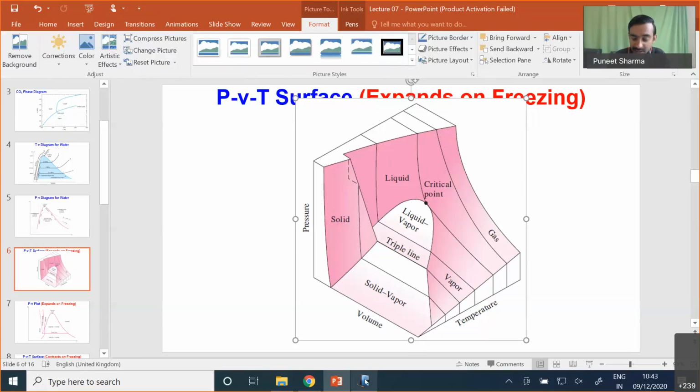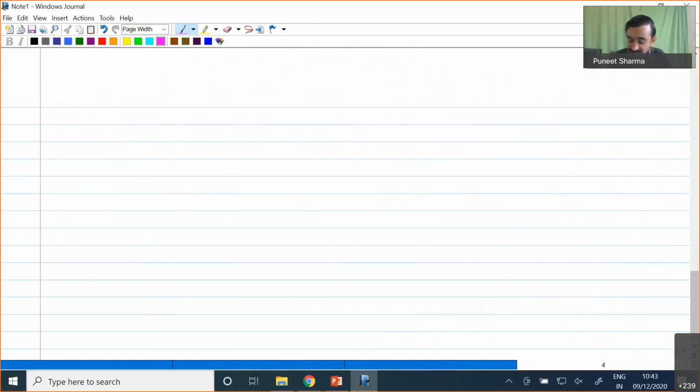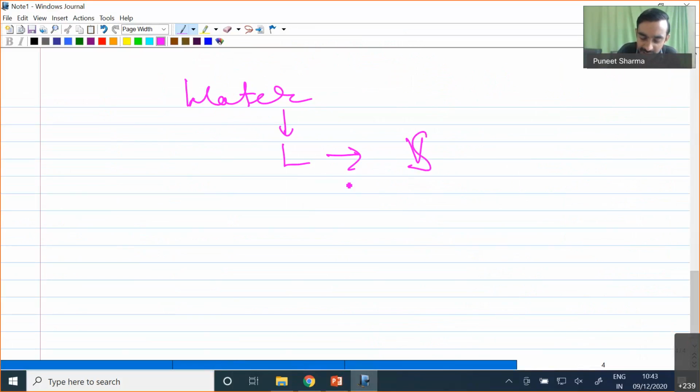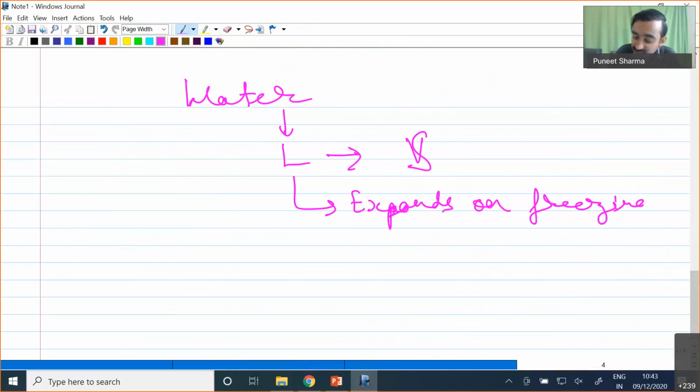Now let me tell you one very important concept. Water is a substance which, while converting from liquid to solid phase, expands on freezing. This is one of the important reasons that ice floats on water. So this is a very important point you have to see.